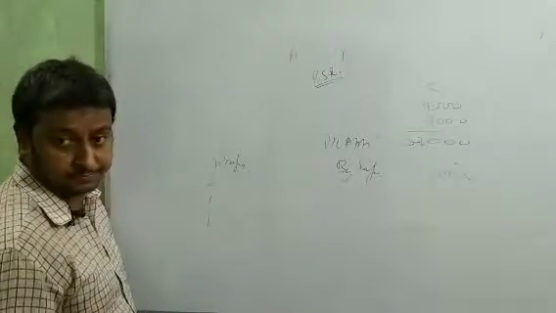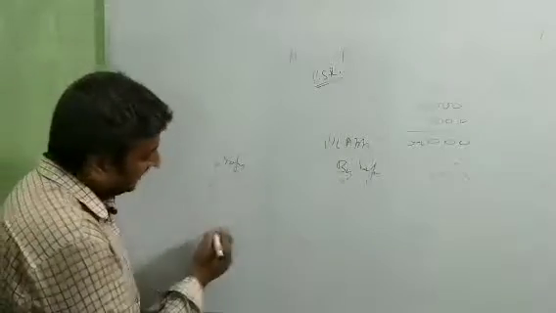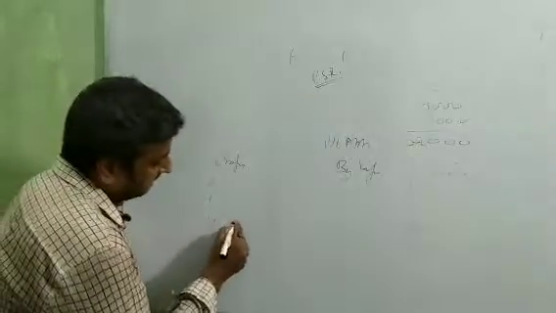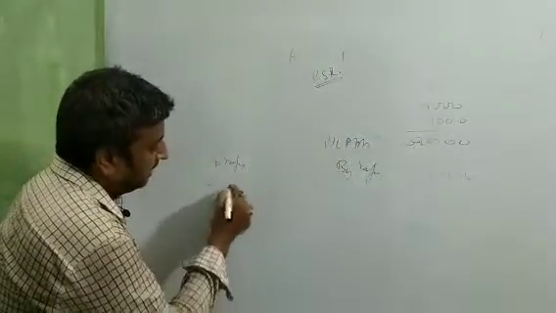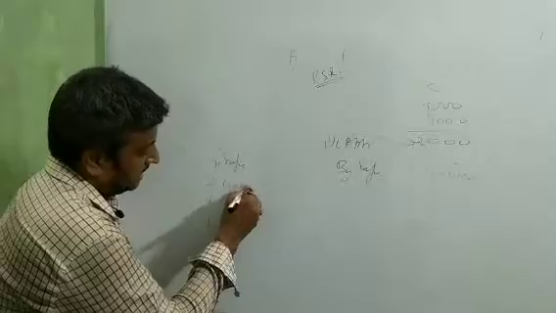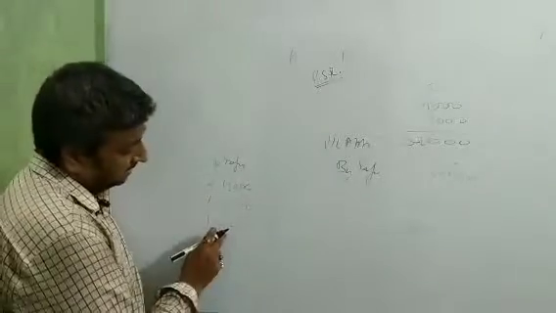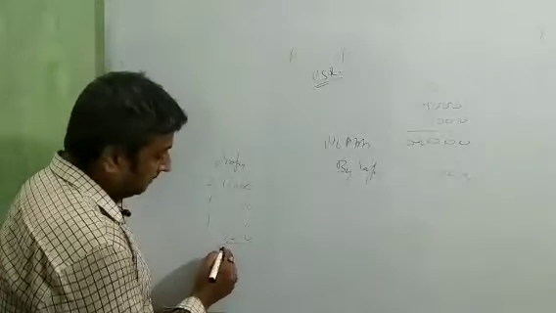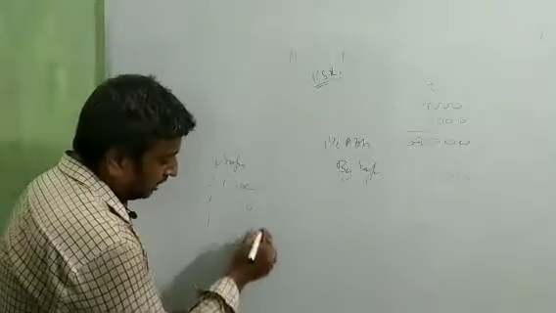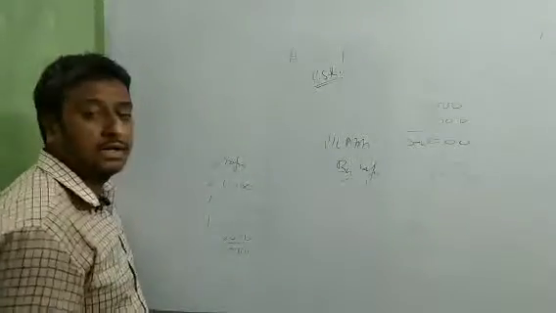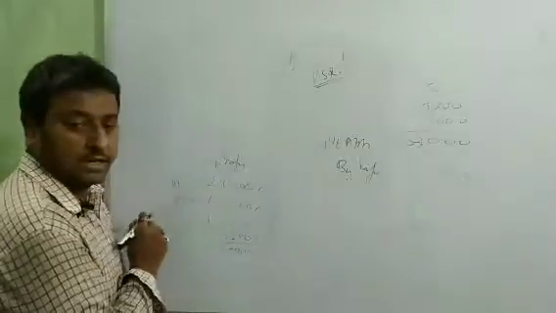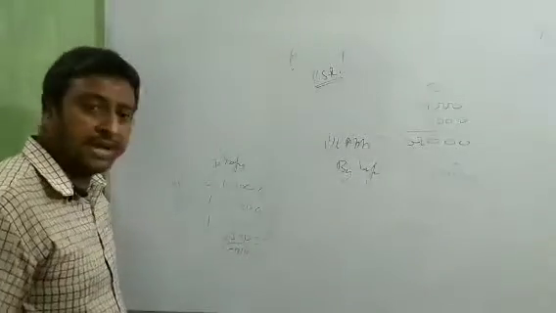That means 15,000, 7,500 and 7,500. But here there is a security of 10,000, so we give him 2,500 more, and this 2,500 is shared by A and B in their profit sharing ratio. Okay, beta? This way we solve the question.